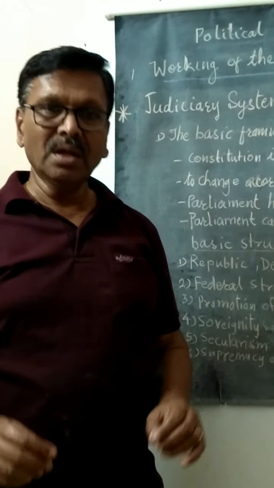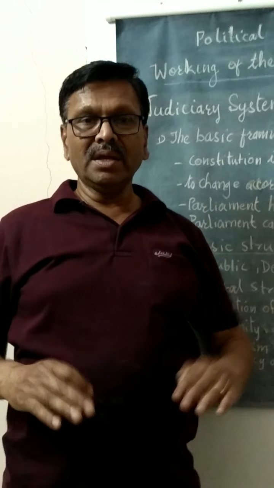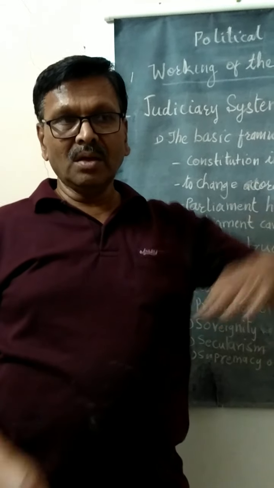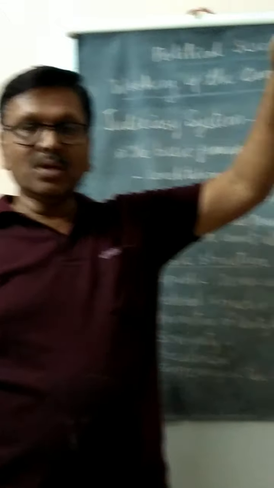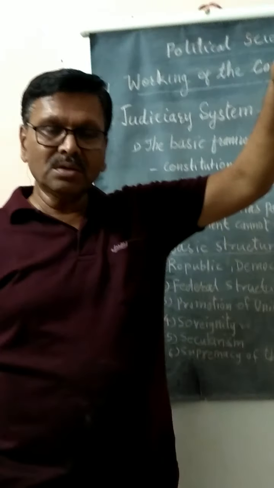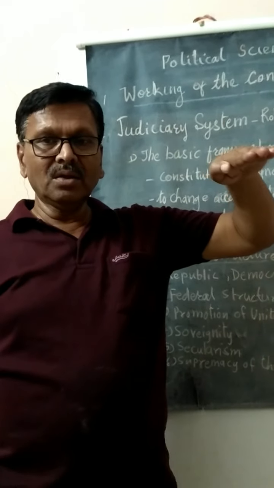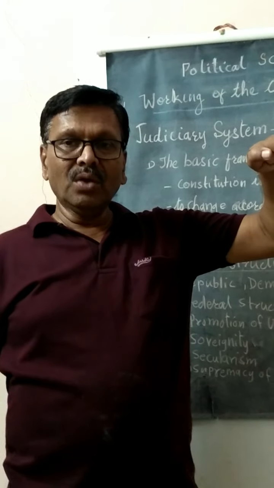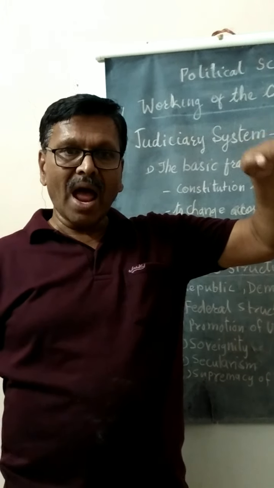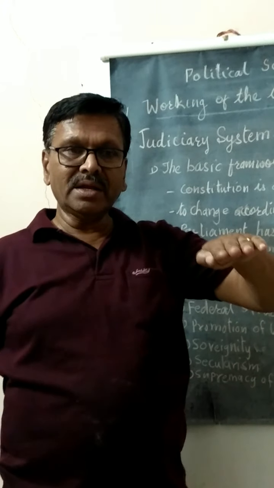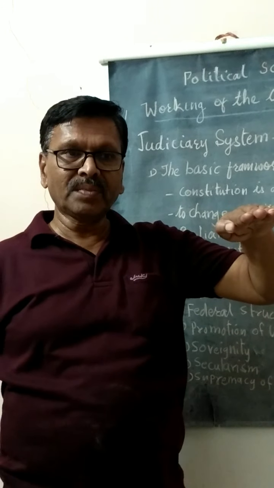And our court system is hierarchical. First, we have the Supreme Court. Then, at the state level, we have the High Court, and at the district level, it's the subordinate court.